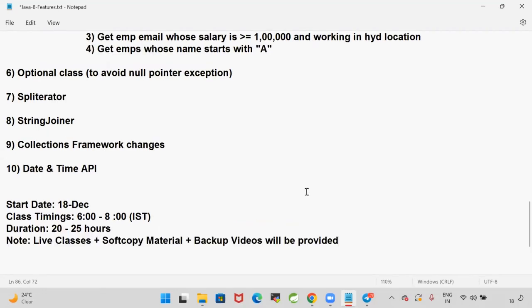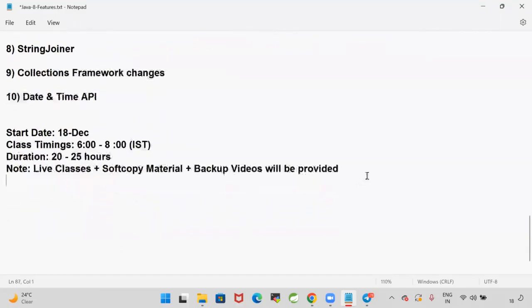For the people who are attending Java 1.8 features, live classes, soft copy material and backup videos will be provided, and I'm going to cover interview questions also on Java 8, what kind of questions they are going to ask you. Mainly, they will ask questions on the Stream API and Lambda expressions. So we are going to understand how to work with the Stream API, what kind of questions they are going to ask, and how to answer those questions also.